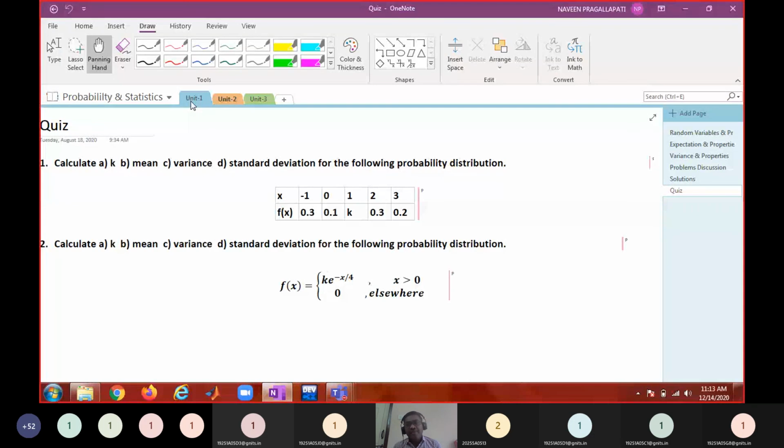Tomorrow I'll review unit 2. Before unit 2, if you have any doubts until unit 1, you can ask me tomorrow. After clearing that, I will review unit 2.